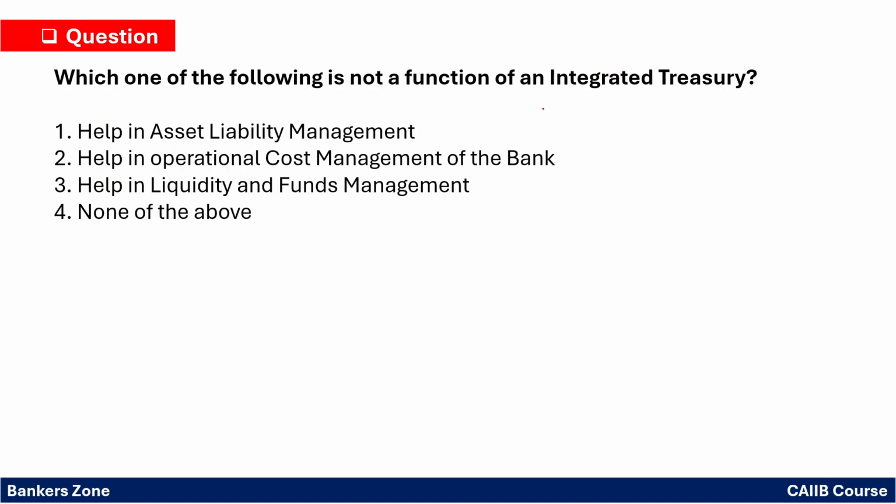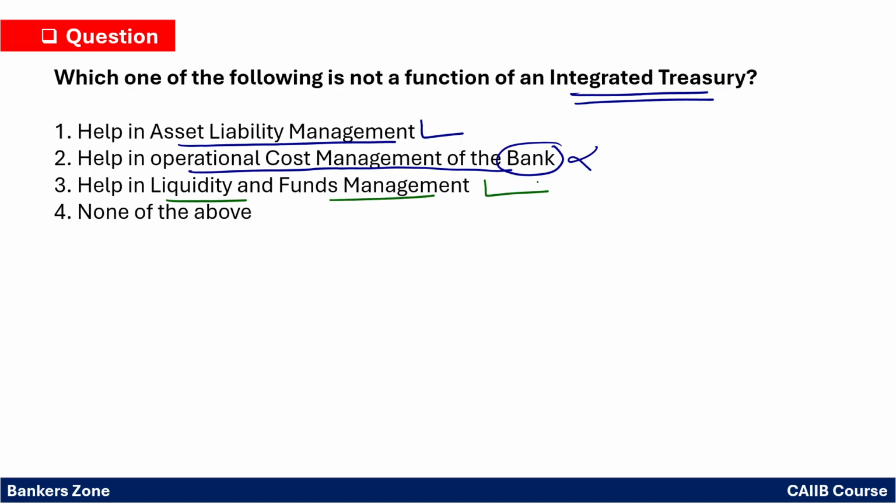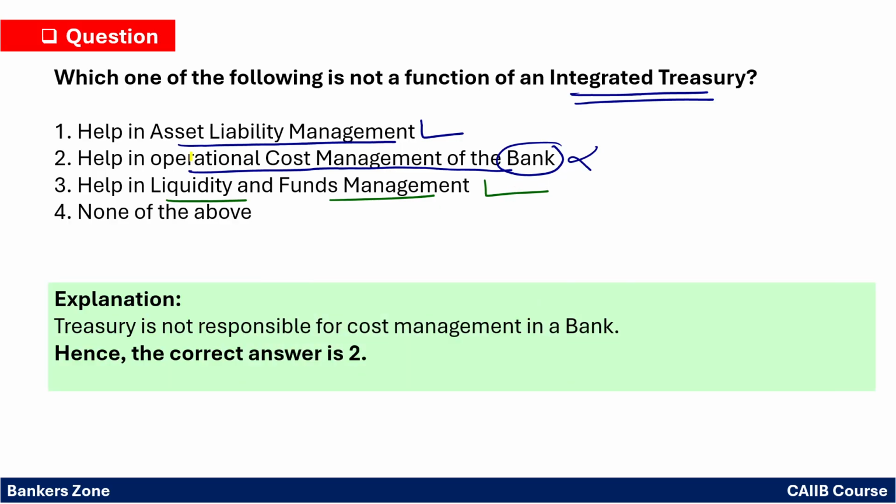Which one of the following is not a function of the integrated treasury? Not a function of integrated treasury. So let's check out the option. ALM, asset liability management, it is a function. Operational cost management of the bank. So managing the operational cost of the bank is not a function of a treasury, right? Then help in the liquidity and the fund management, it is the function of the bank. So option number 2 is correct, that operational cost management of a bank is not a function of a treasury.